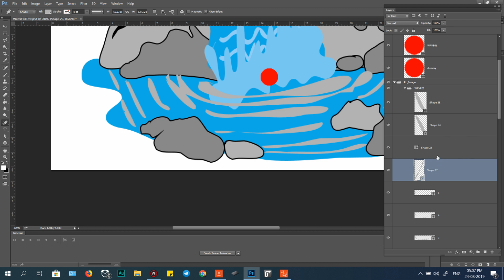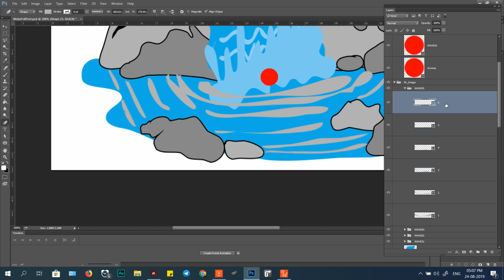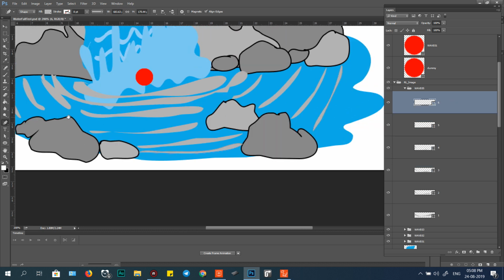Select Control E, sorry, Control E. Well 6 and 7, so the last one is here. Control Z. Undo.